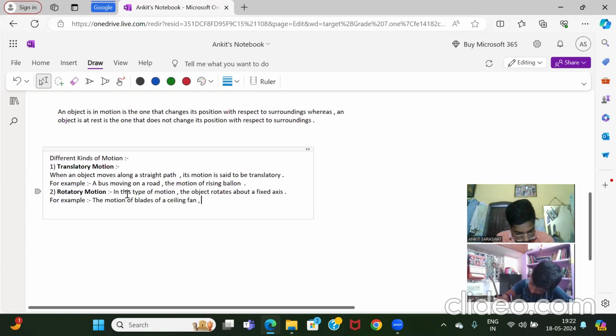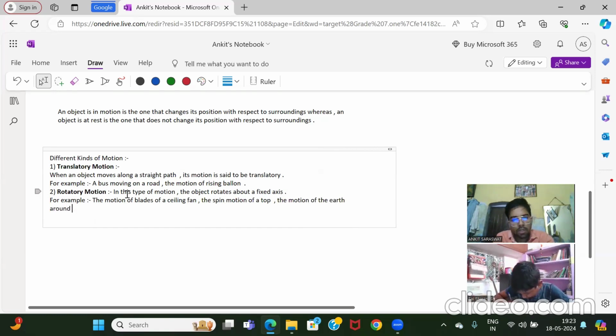Next, the spin motion of a top. The motion of the earth around the sun.